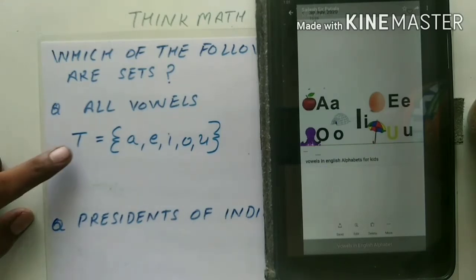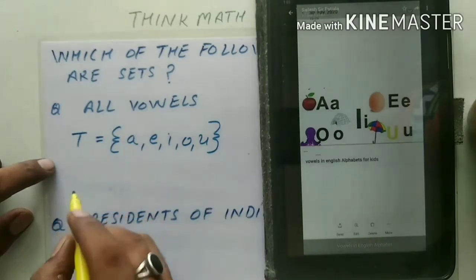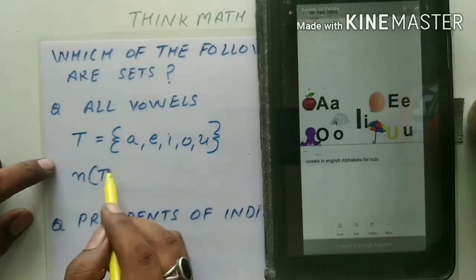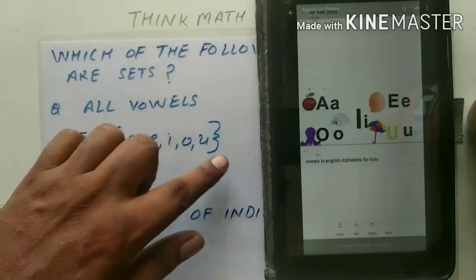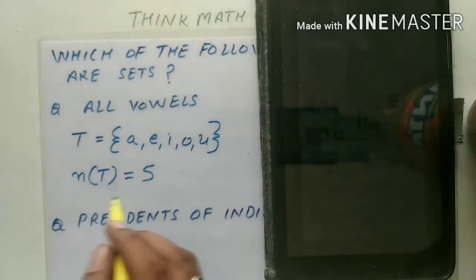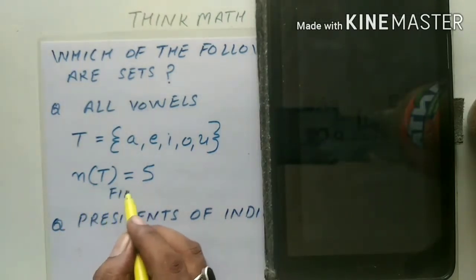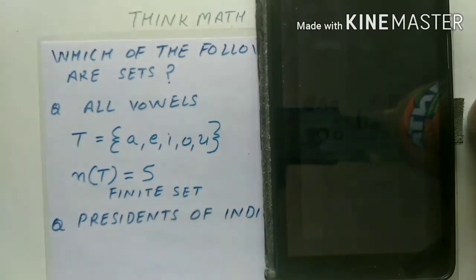Now, how many elements are there? There are 5 elements, so the cardinal number of this set is 5. Is this a finite set or an infinite set? This is a finite set, because we can count the elements. That is 5, therefore this is a finite set. So students, this example leads you to 3 answers relating to sets.